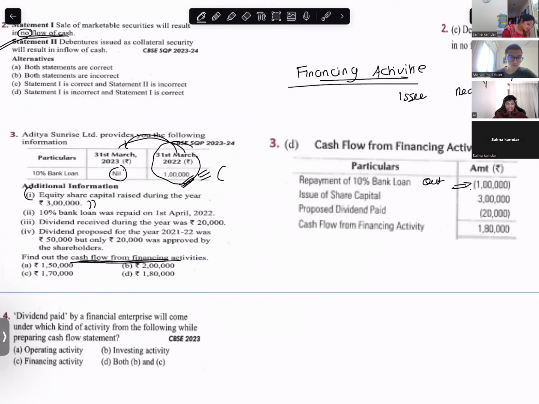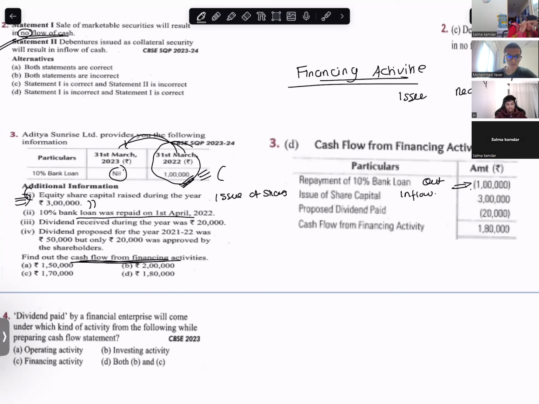First, the adjustment one. Equity share capital raised during the year 3 lakh. Issue of shares: inflow or outflow? Inflow.